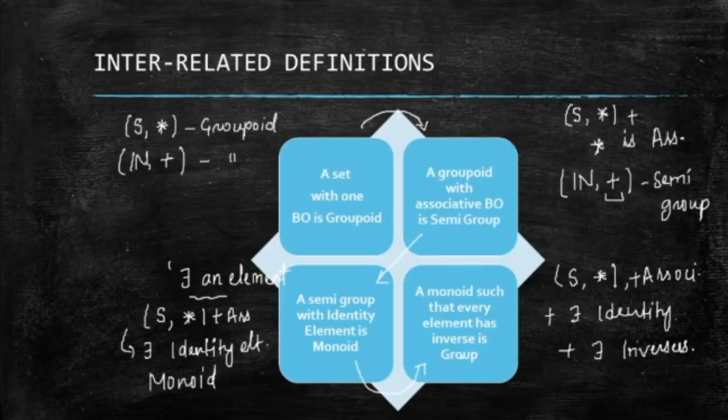So instead of giving you a direct definition of a group, I tried to build the definition from algebraic structures so that it's easier for you to remember. A set with binary operation is a groupoid. If the binary operation happens to be associative, it's a semigroup. If the semigroup has an identity element, it will be a monoid. And finally, a monoid in which every element has an inverse is the group, right? So this is the first definition of group in the group theory we are studying.